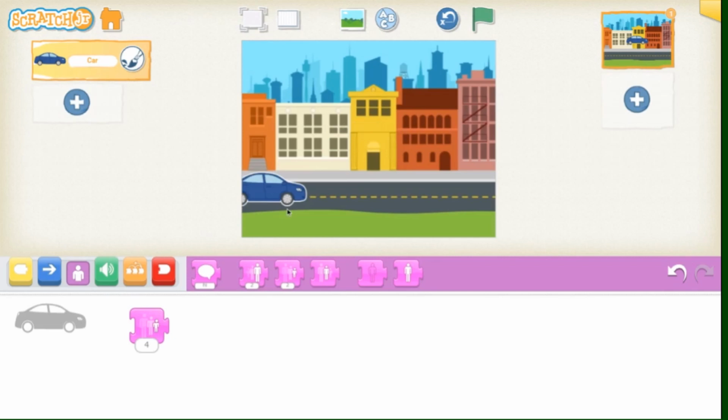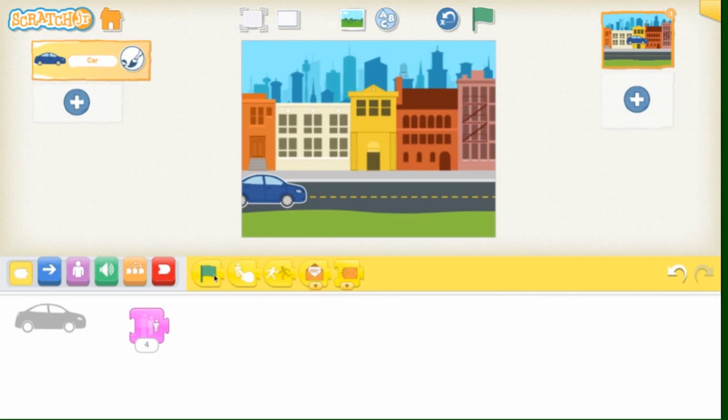Now it's time to make the program that will have the car drive across the city. I'm going to start by using this yellow button. You can see here that we have the flag option, which starts the coding program. I'm going to get rid of my character modification button, and I'm going to bring down the green flag. Now I need to move my character across the city, so I'm going to select the blue movement button.